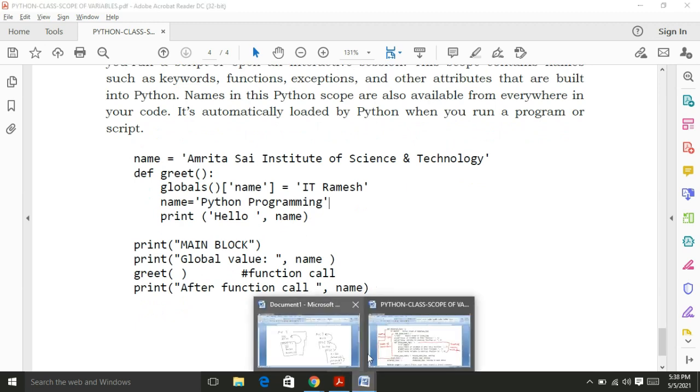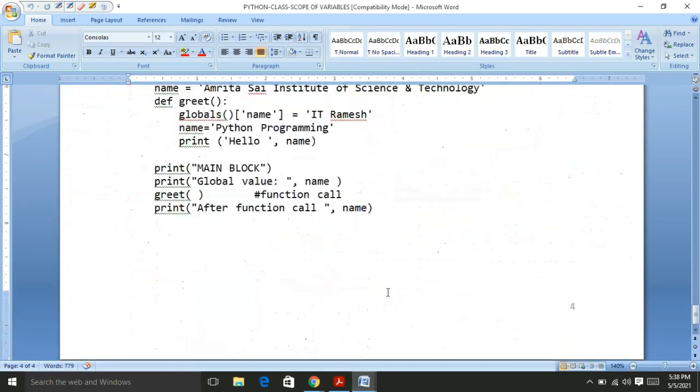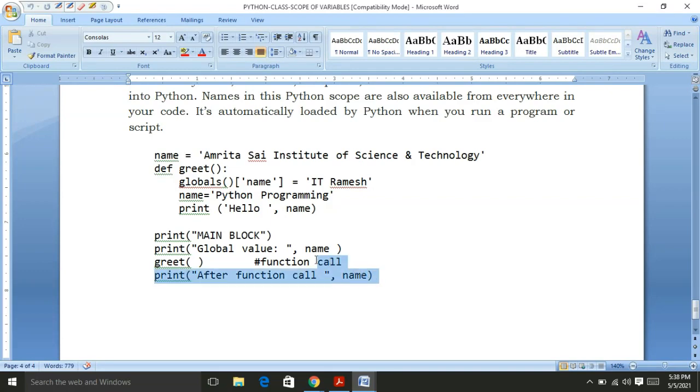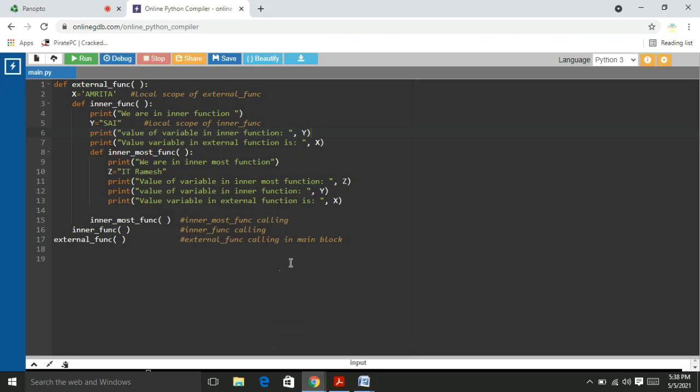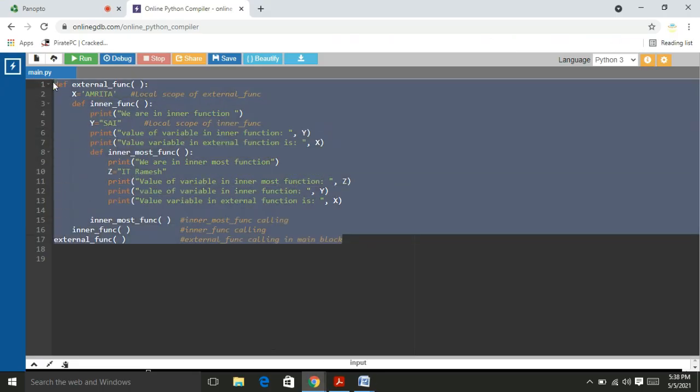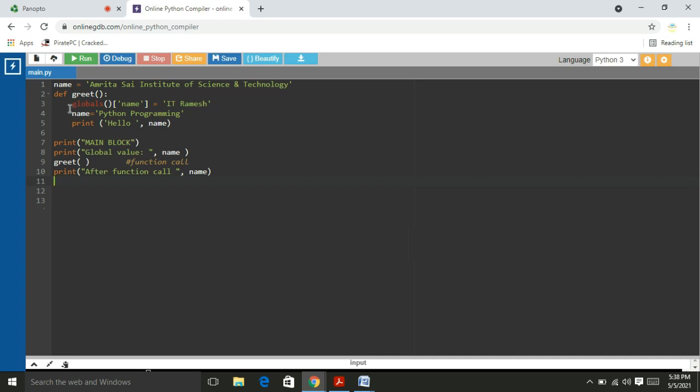Now I would like to explain the globals actually. So I will copy again the code that I am going to explain. So the global scope, right? I copy this one. Is there any indentation error? I will change. So the global variable is Amrita Institute. I write a function greet.